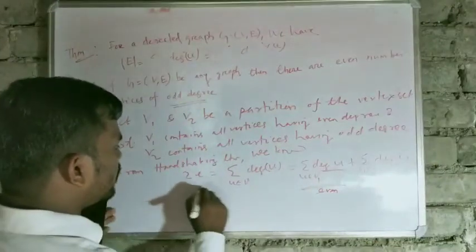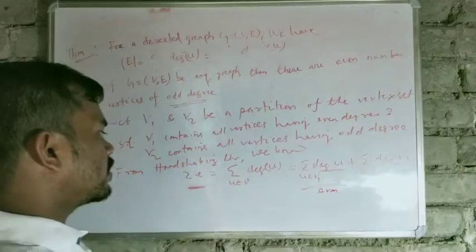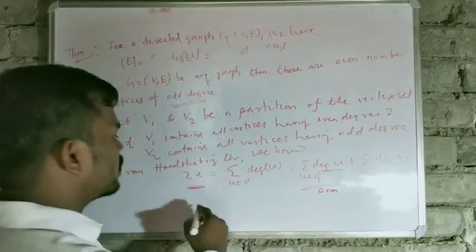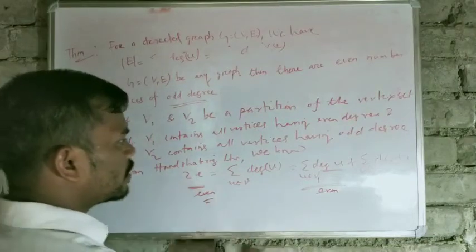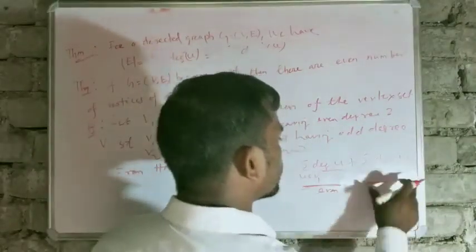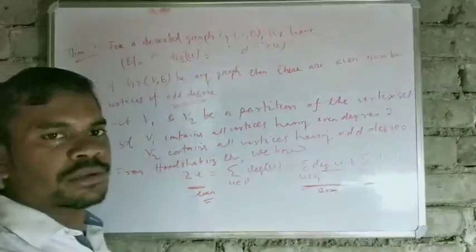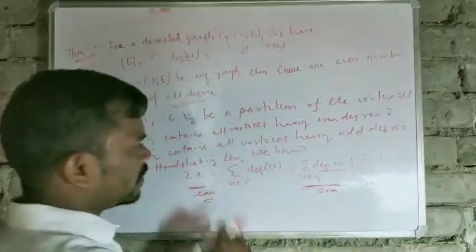And your left hand side, whatever the number of edges may be, since you are multiplying it by 2, this is also an even number. Since this is an even number and this is an even number, this must be an even number, because the sum of two even numbers is always an even number.